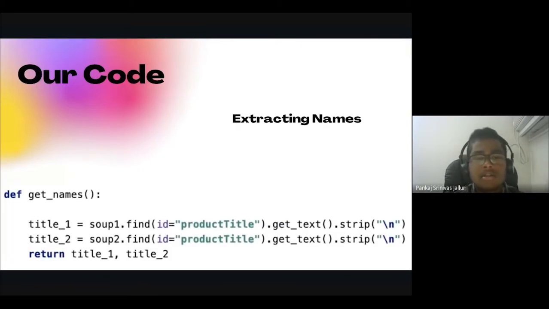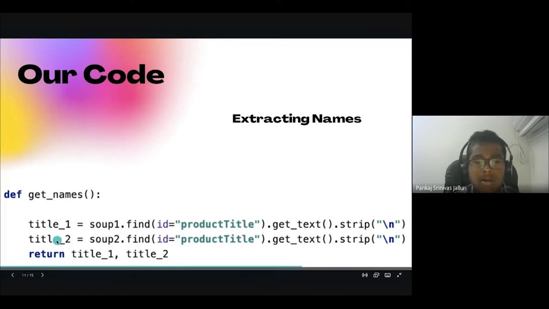So next code. This is the second step in our code. After we connect the URL, our first step is to get the title of each product. We create a function called get names, and here we create two variables. As I said before, soup1 accesses the content from the first page, and soup2 gets the content from the second page. Now we create variables called title1 and title2, and use soup1.find to get the exact information, the title we want. Here we use the ID.